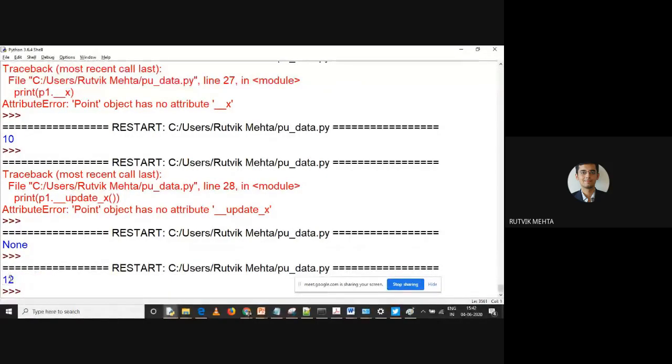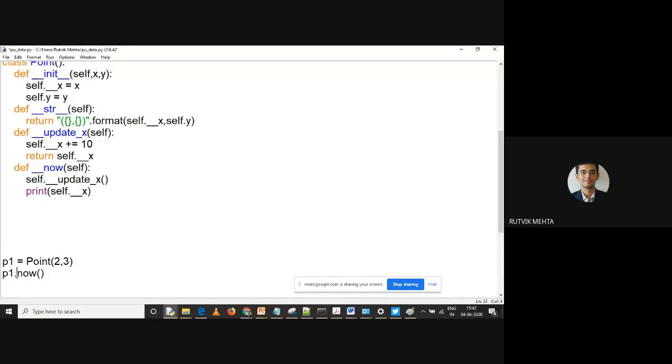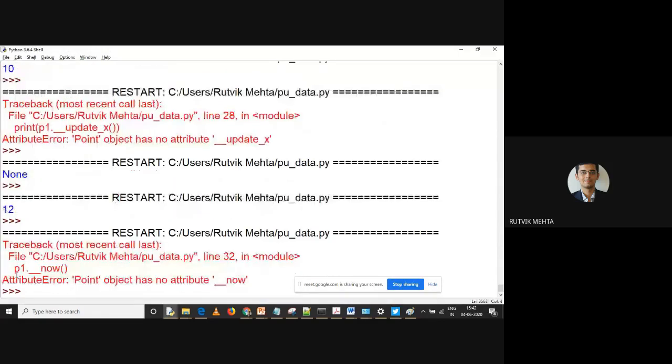Right, now you can see 10 is added to this particular method and the value is 12, right? So I can access this particular update_x method within the class, but I cannot access it directly outside the class. I can access now because there are no two leading underscores before now. If I put two leading underscores before now like this, let us just run it. Right, it's not allowed. Why? Because this is private to this particular class.